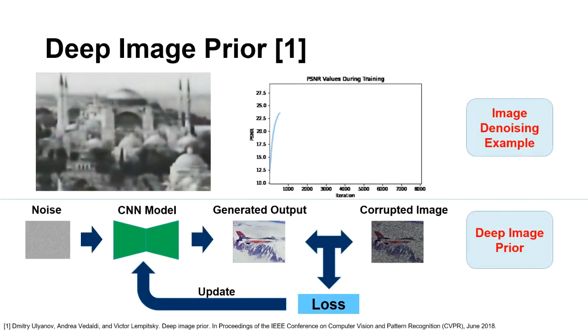To tackle that problem, researchers have investigated unsupervised approaches, and they came up with a new idea, deep image prior. The video illustration shows the generated images and their PSNR values along iterations for an image denoising task with deep image prior. It has an advantage over supervised approaches, since it works solely with the corrupted image and can produce competitive results for image restoration tasks without a supervised training phase.